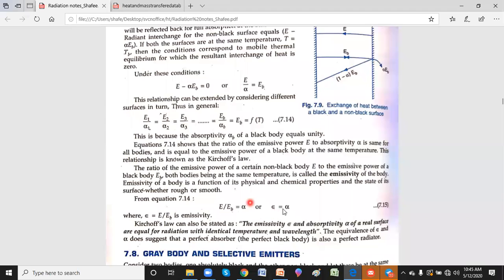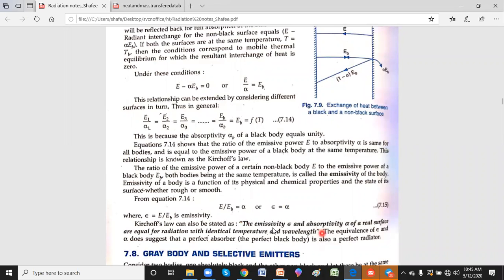Now absorptivity is also called epsilon, where epsilon is the emissivity of the surface. What is emissivity? We assume EB as 100%, and if the emissive power of the non-black surface compared to the black body is 8 out of 10, then 8 by 10 is epsilon. That is, the emissivity of the surface is 0.8. So Kirchhoff's law states that emissivity and absorptivity are the same, because this ratio is called absorptivity or emissivity.